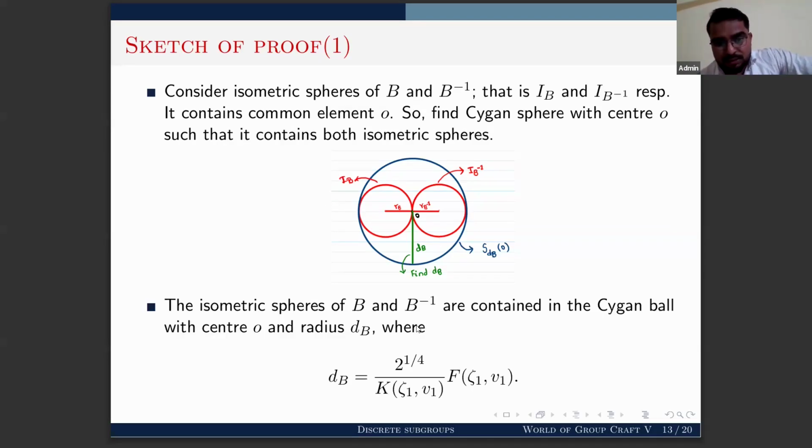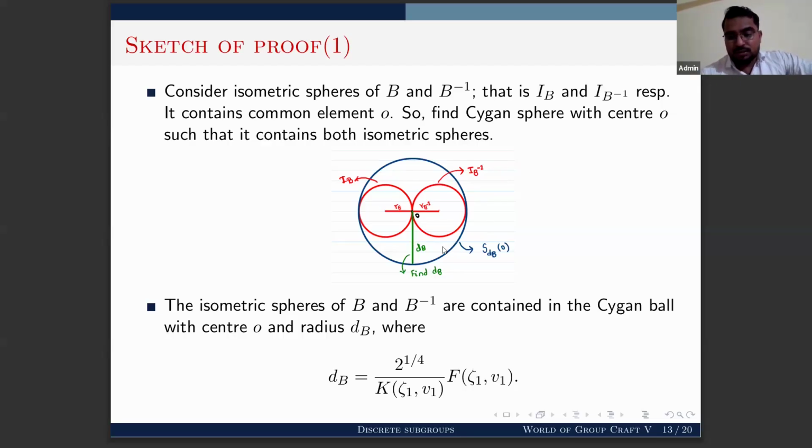For that we proved that if you take dB as 2 raised to 1/4 upon k(ζ1, v1) times f(ζ1, v1), then with center 0 and this radius, the isometric spheres of B and of B inverse are contained in that bigger ball. Now if you take the subgroup generated by B and its action on the boundary, then the fundamental domain corresponding to it is the exterior of these two red circles. If you take the exterior of these two red circles, this is a fundamental domain corresponding to the action of B.